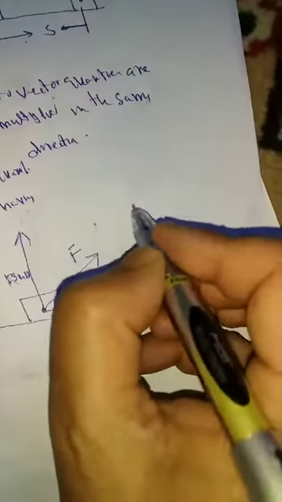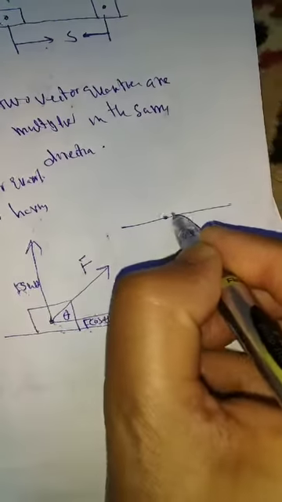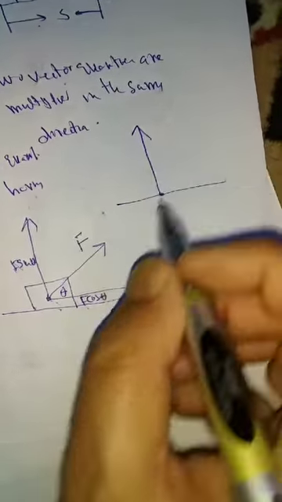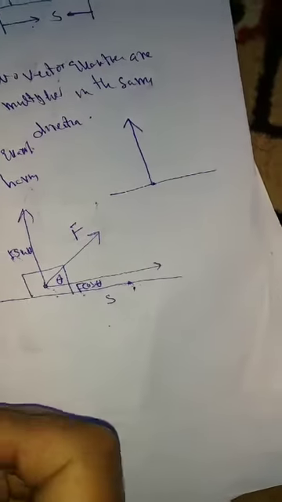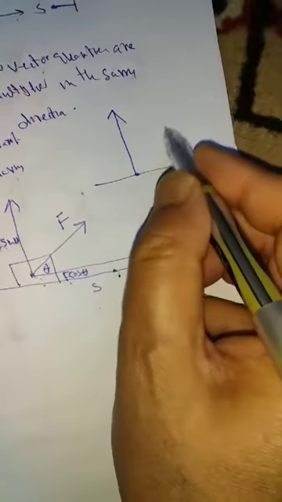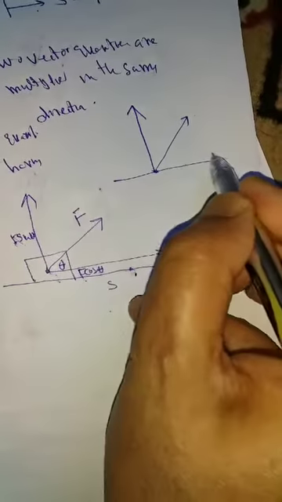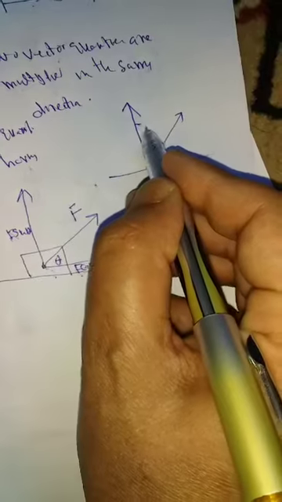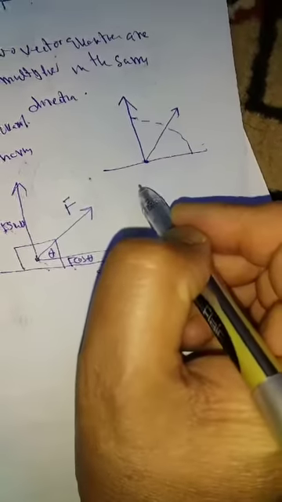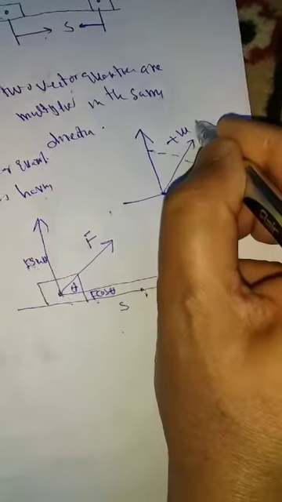Suppose it is here a ruler, for this work done is equal to Fs cos theta. When we apply force in this direction, but the body is moving in this direction, the amount of work calculated is called positive work.